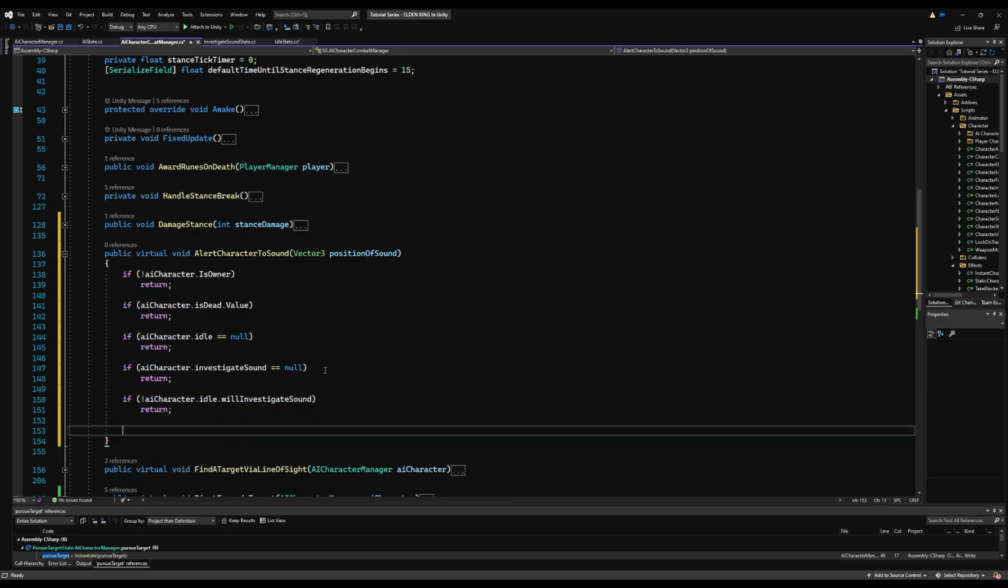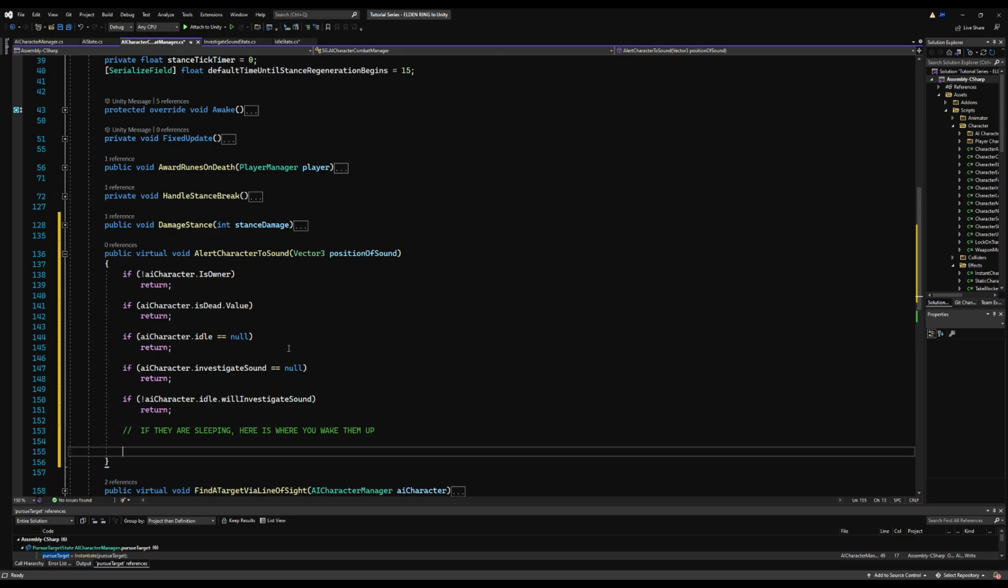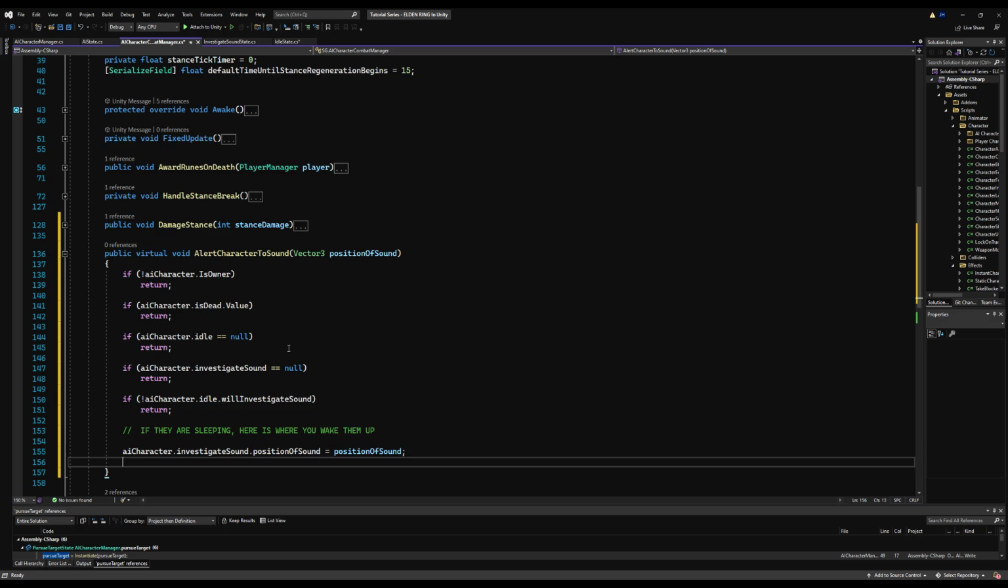All right, cool. Now, how are we going to do this? If you do have sleeping implemented, or you want to take a shot at it on your own, if your AI is sleeping, here's where you want to wake them up. Next, we're going to say AI character dot investigate sound, as in the state, dot position of sound equals the position of sound we're passing to this function.